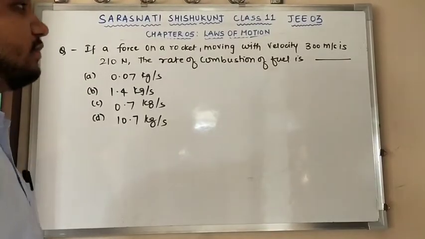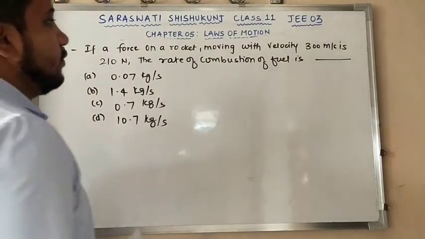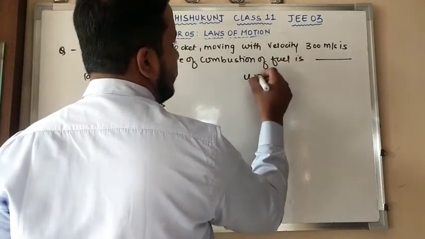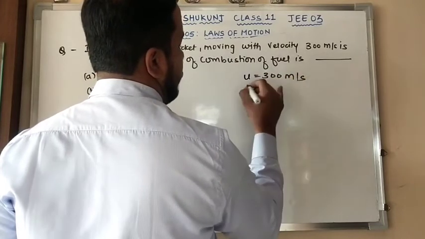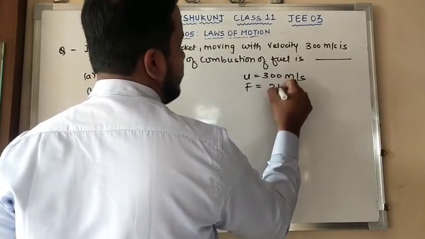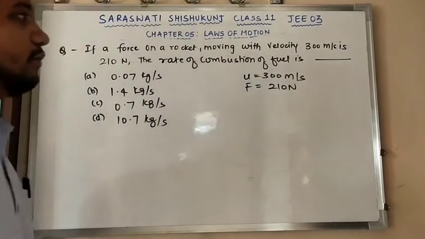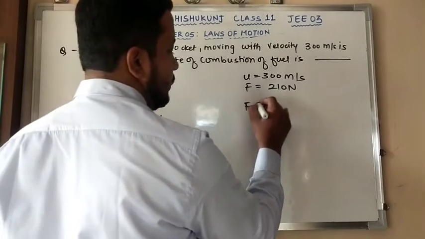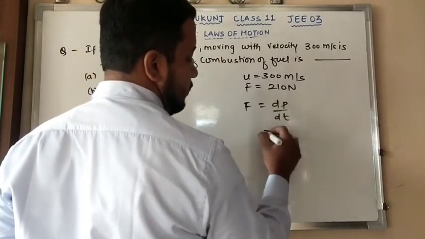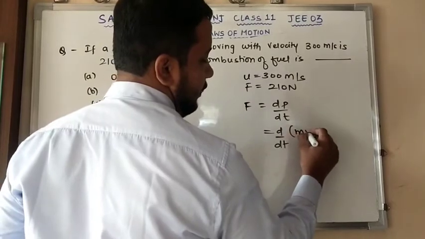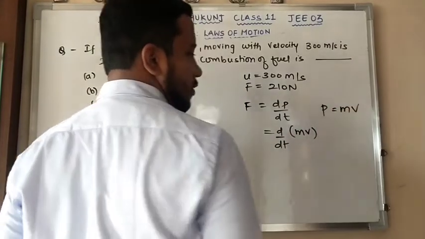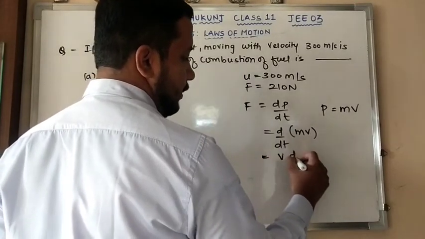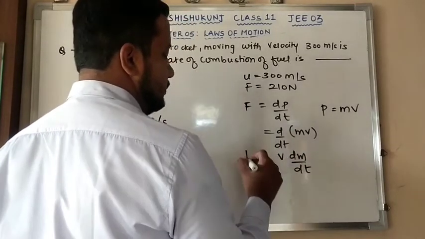Now we have to think before we answer. The rocket is moving with velocity 300 meter per second, so they have given us the velocity u, that is 300 meter per second. They have provided the force, 210 newtons, and they are asking the rate of combustion of the fuel. Now we know that F is equal to dP by dt. Momentum is nothing but the product of mass and velocity. So I have put mass out, and here the velocity they have provided is constant, so F equals v dm by dt.